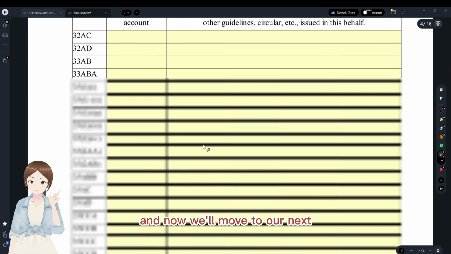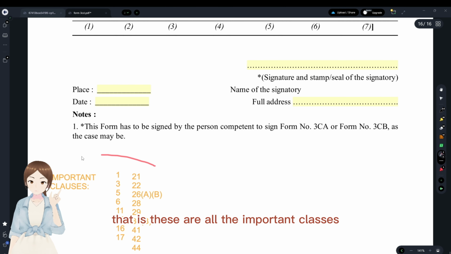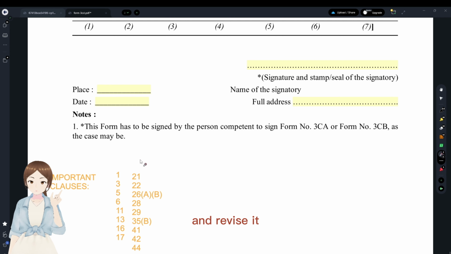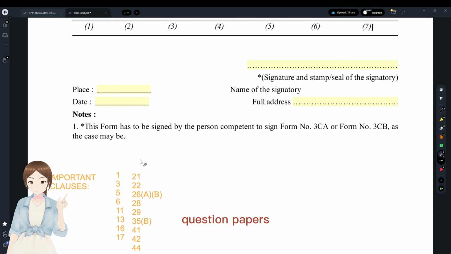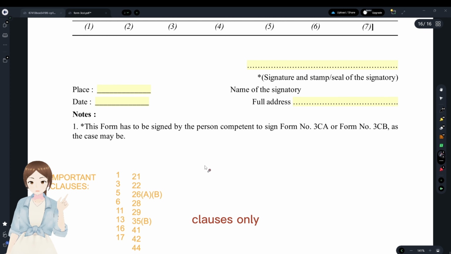And now we'll move to our next part, that is concept takeaways. These are all the important clauses that you have to remember and revise one day before the audit exam. That's it, you have to revise it. And you need not revise more than this, because no question has been asked from outside these clauses till now. You may go and check all the previous question papers. All the questions were asked from these clauses only, and you just have to revise it once. And we'll move on to the questions now.